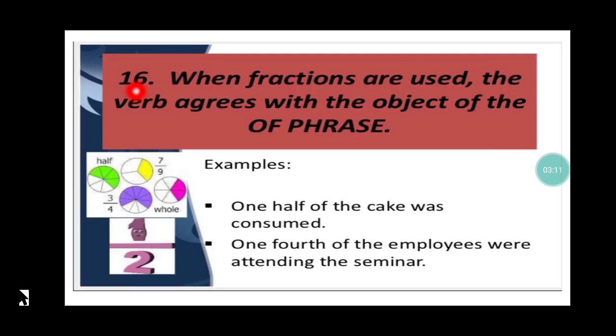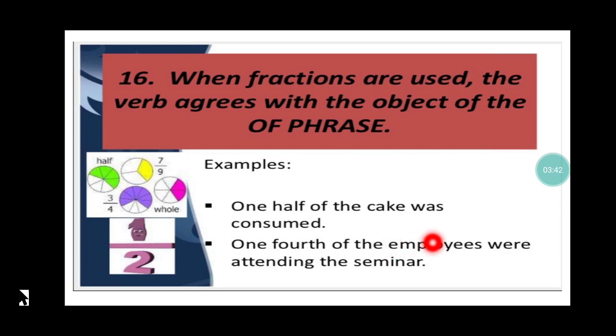Rule number 16. When fractions are used, the verb agrees with the object of the phrase. Like, 1/2 of the cake was consumed. That means when I say 1/2 of the cake, I am actually talking about cake. So cake is singular, so my verb is going to be was.